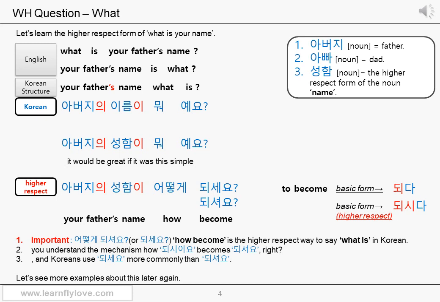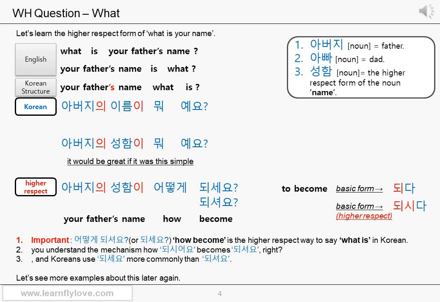It's okay. The structure of a question sentence in Korean is not so much different from that of a declarative sentence. Therefore, it's like saying your father's name is what in English, right? The correct order in Korean sentence is your father's name, what is, and your father's name is the subject of the sentence.